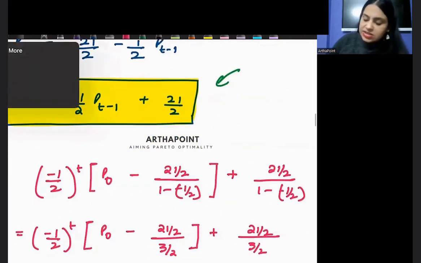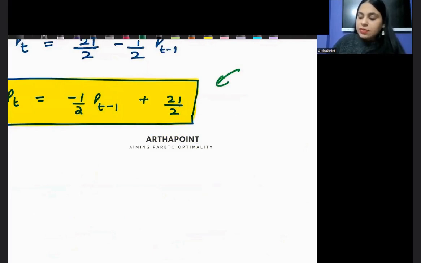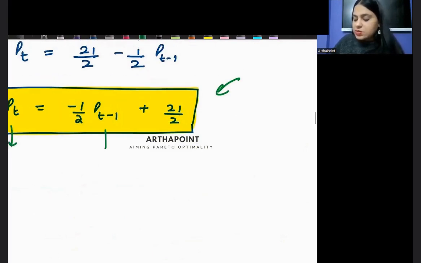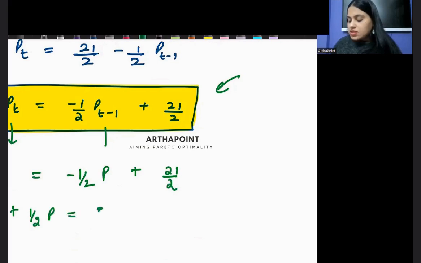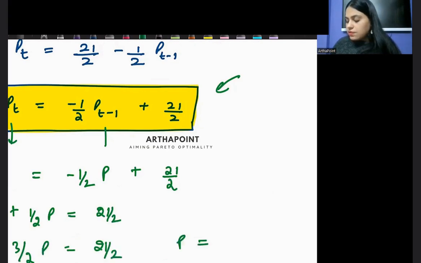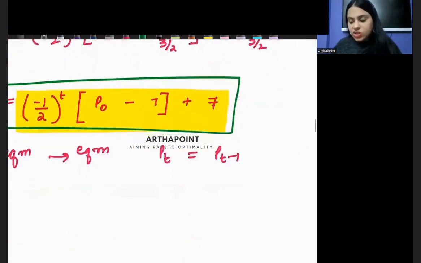तो बेटा, अगर इसी equation में जो हमें question में दी हुई है, अगर मैं PT और PT minus 1 को equal लेके किसी P के बराबर ले लूंगी, if I just put them equal to some P, बेटा, what will I get? I will get P plus half P is equal to 21 by 2. 3 by 2 P is equal to 21 by 2. P will be 7. And we know this. We have done this in lecture.